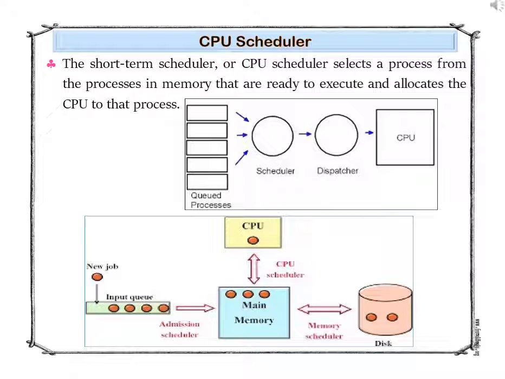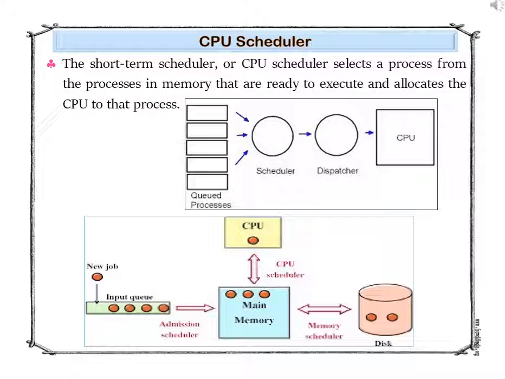If a process is executing and requires some input-output operation in a simple computer system, the CPU just sits idle. All this waiting time is wasted. No useful work is accomplished. With multiprogramming, we try to use this time productively.